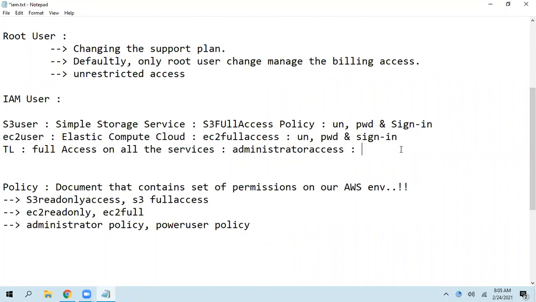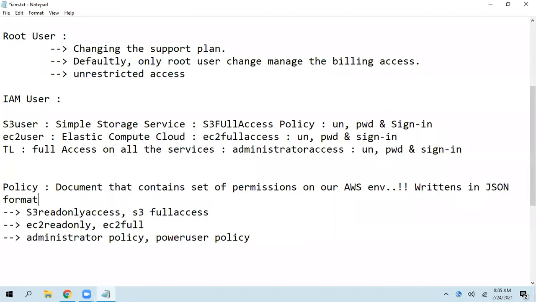So all the users are logging in to the same AWS account. Why? Because the sign-in URL is the same. So these policies are written in JSON format. Of course, we have a policy generator to generate our own policies. That is our tomorrow's session, right?